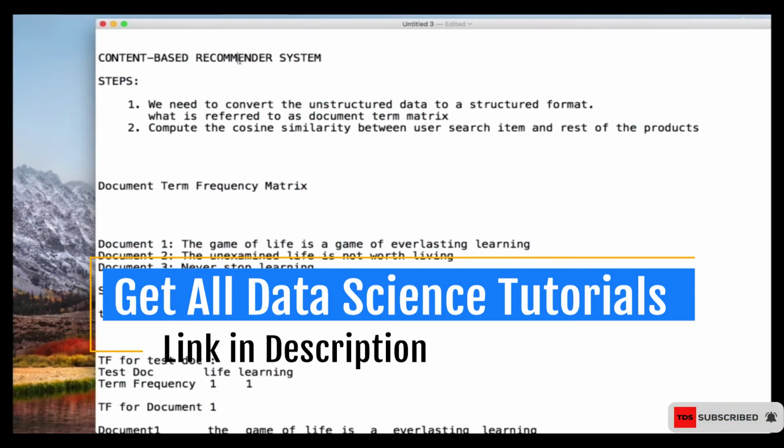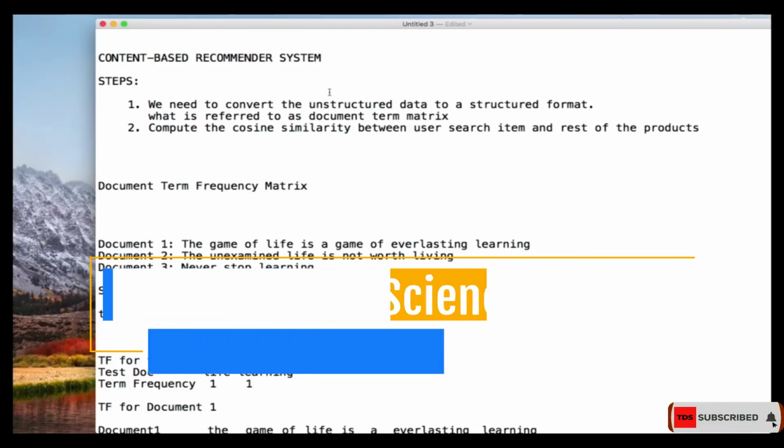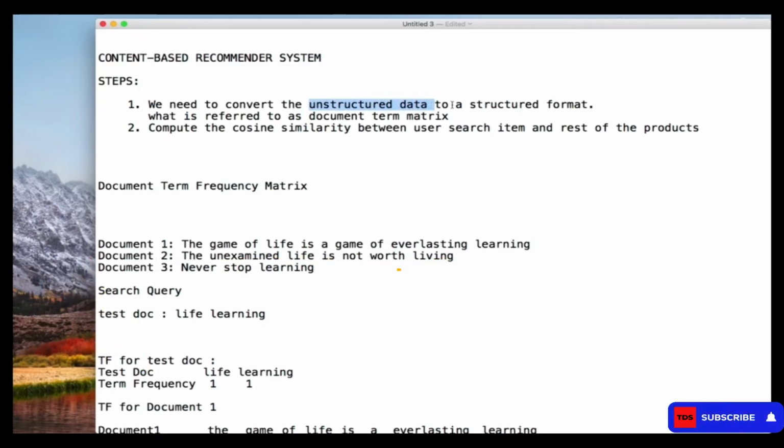In a content-based recommender system, what we first do is convert whatever data we are working with from the unstructured form to a structured form. In this case, you'll be working on text, so it's more of a natural language processing concept. You apply natural language processing there, but in this case, I'm going to show you how it is done.